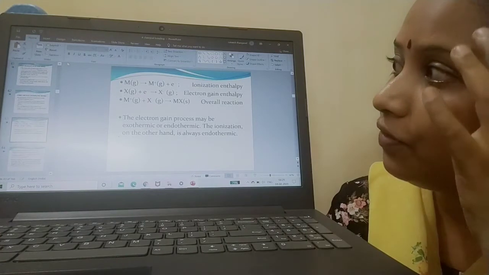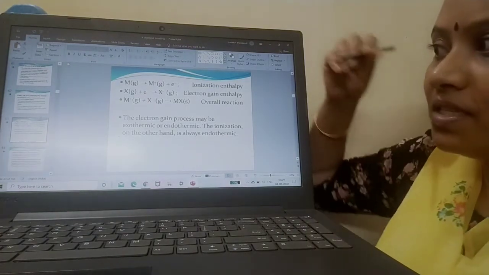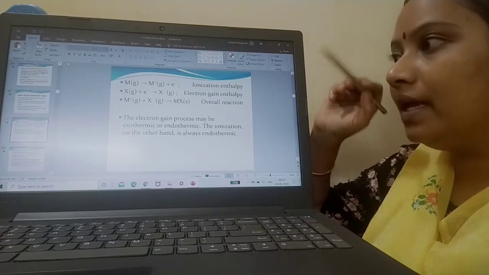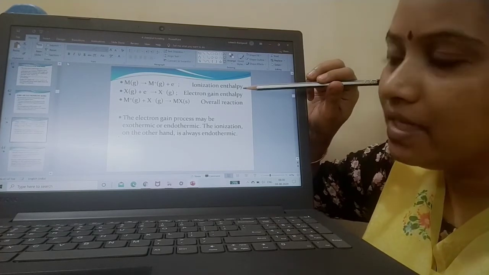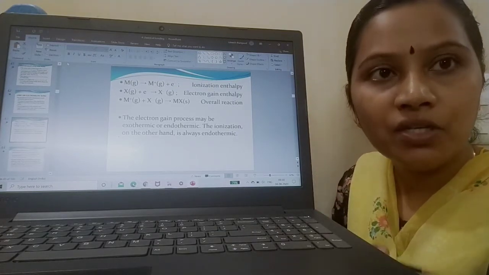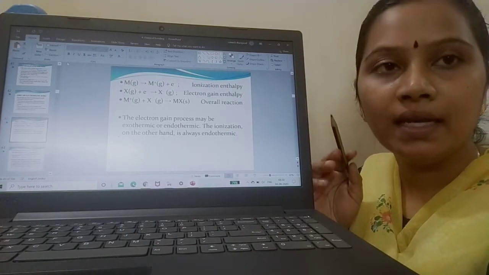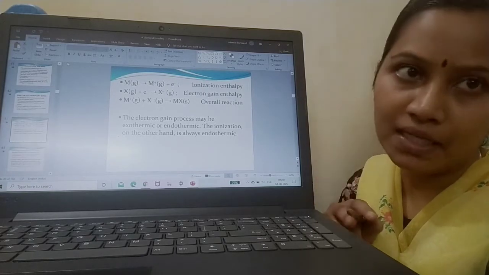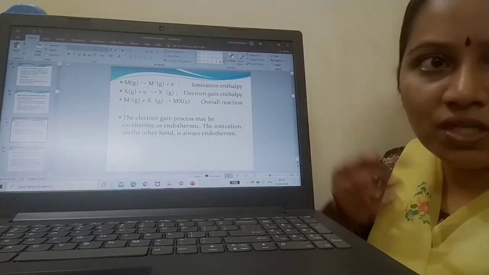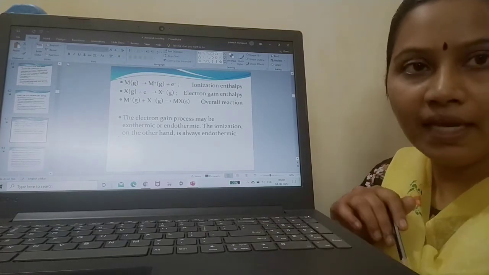Say for example, we have discussed in chapter 3 about ionization enthalpy and electron gain enthalpy. What is ionization enthalpy? Energy required to remove an electron from a gaseous atom in its ground state is ionization enthalpy. Electron gain enthalpy is the energy associated with the gaining of electrons.